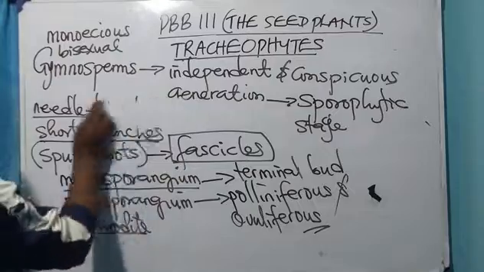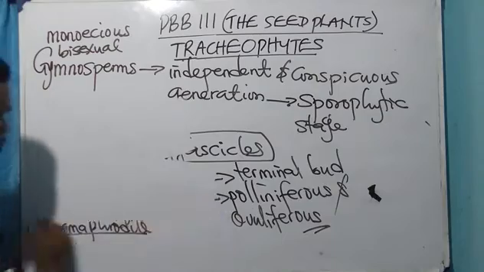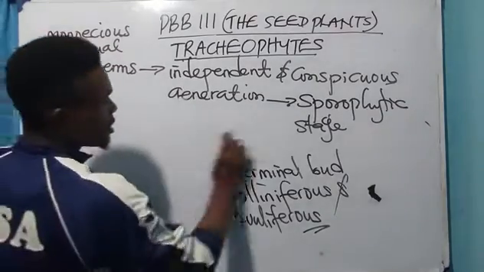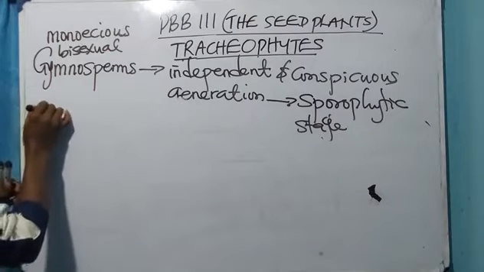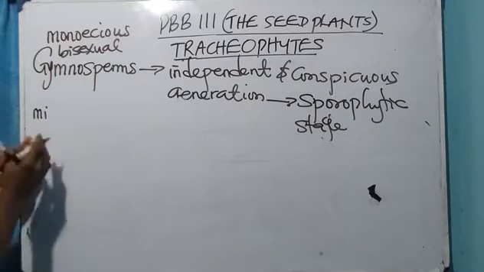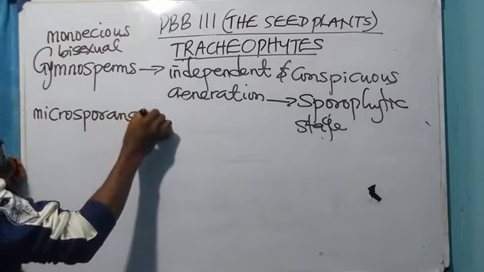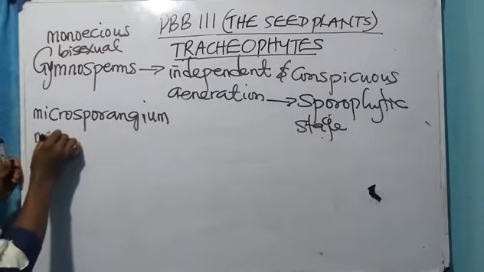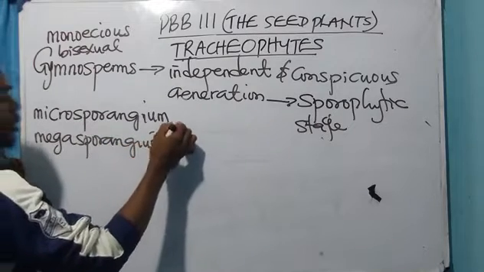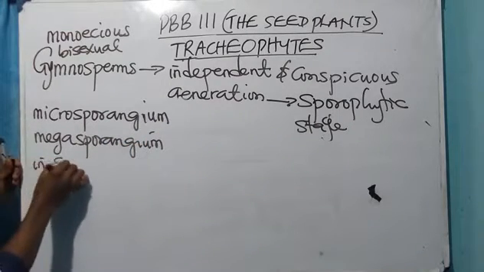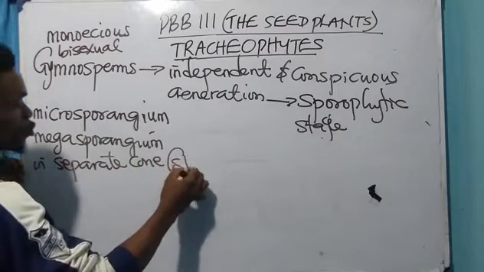Please let me explain something. The monoecious nature of gymnosperms is defined as the occurrence of the microsporangium and the megasporangium in separate cones. This cone is called strobili.